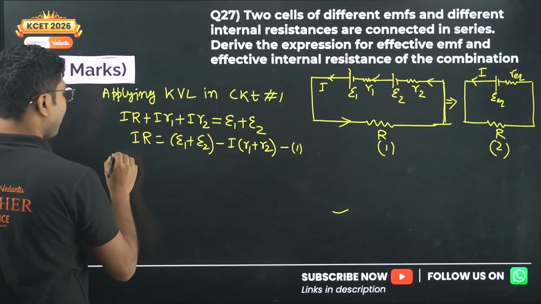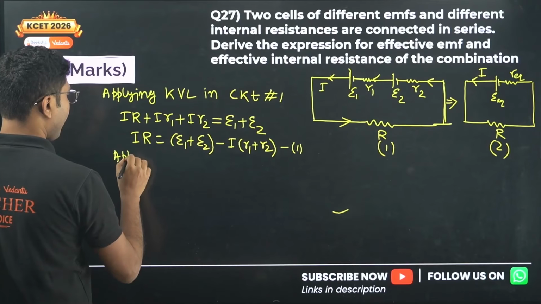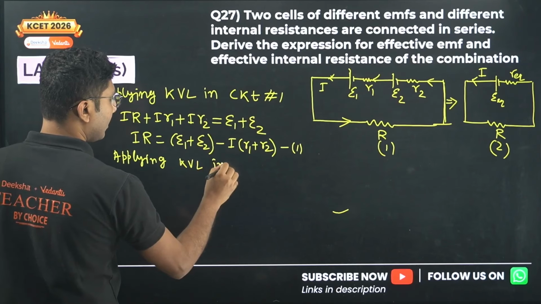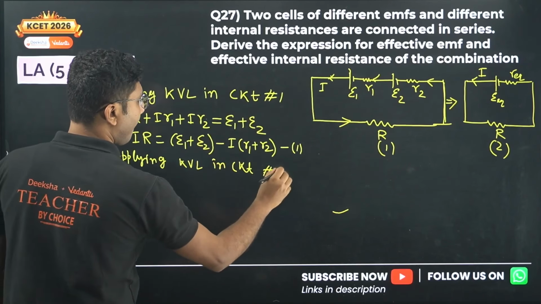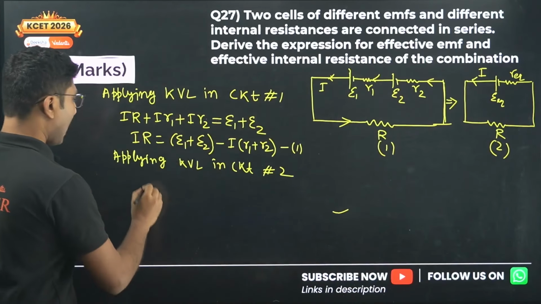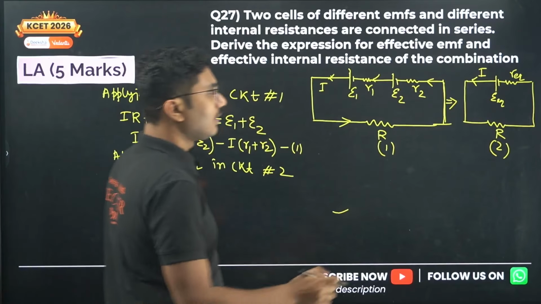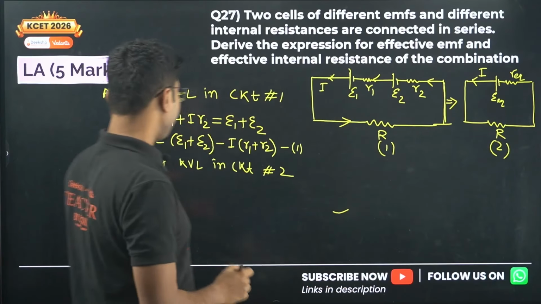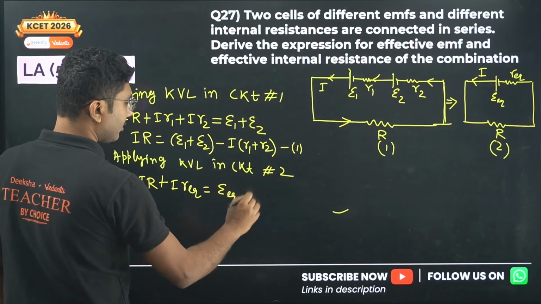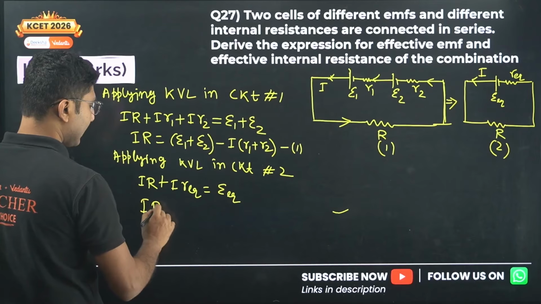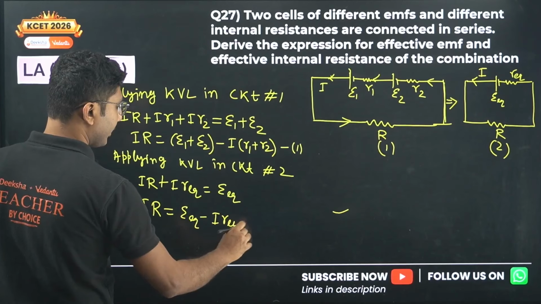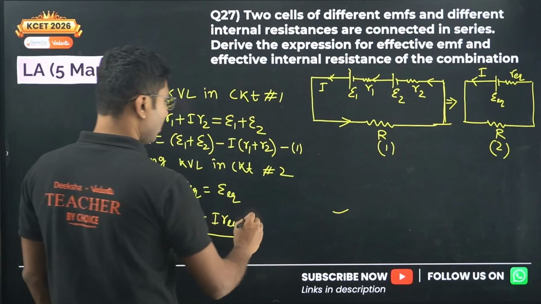Now we will apply the same, applying KVL in circuit 2. So now we will apply KVL in our circuit number 2, and initially it will be the same, IR plus I into R equivalent equals epsilon equivalent. Only one equivalent is there, so IR in this case will be epsilon equivalent minus IR equivalent. Okay, so now this is our equation number 2.